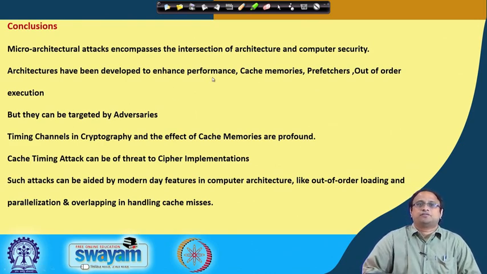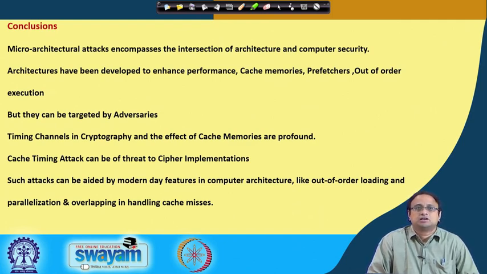In particular, we have seen different kinds of cache attacks like cache trace attacks, cache access attacks, and cache timing attacks. In particular, cache timing attacks can be a great threat to cipher implementations because they can be performed remotely, and we have seen that such attacks can also be aided by modern day features in computer architecture like out of order loading and parallelization and overlapping in handling cache misses.